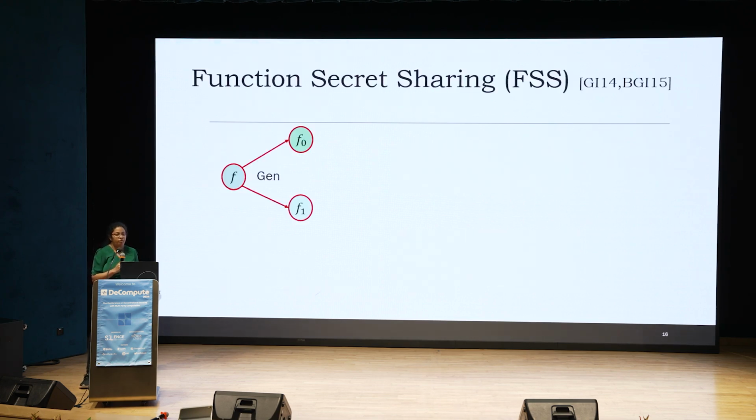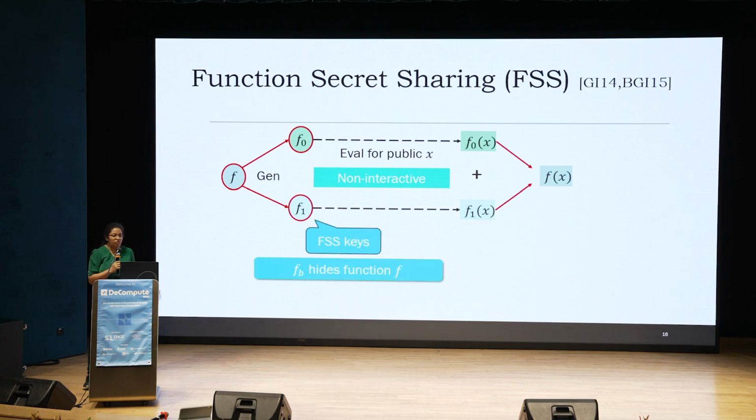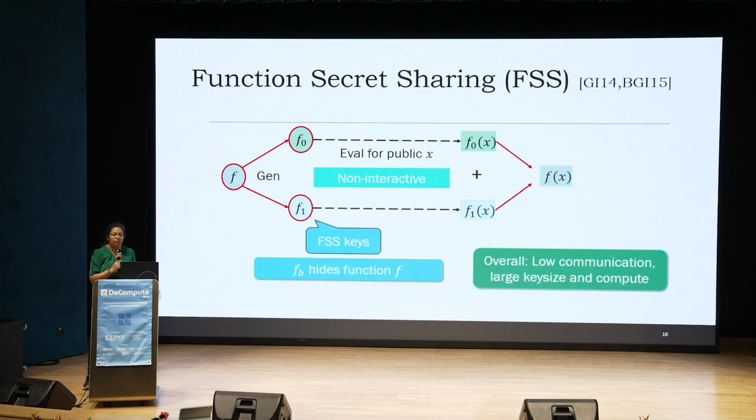So what is FSS or function secret sharing? It allows a dealer to split a function f into two parts, f0 and f1. Now these function shares can be evaluated on a public input x to give f0 of x and f1 of x such that these add up to f of x. This is completely non-interactive and you only need to interact to reconstruct the final output. So if FSS exists for a function, you have very low communication, but your function keys, which are f0 and f1, can be large, and the compute on these function keys can also be large.